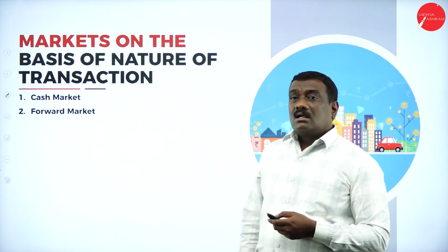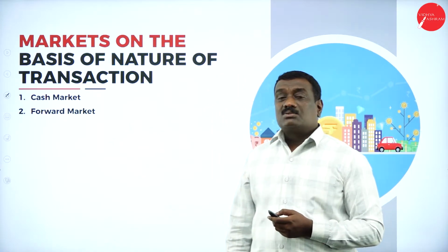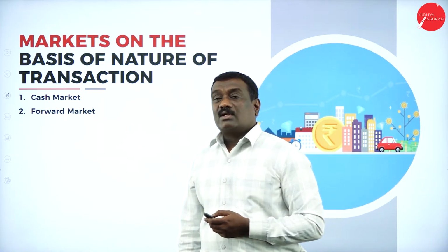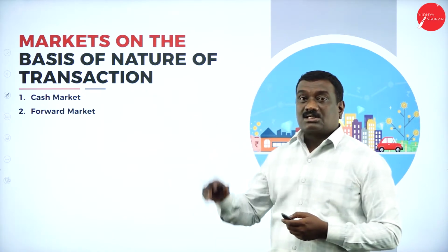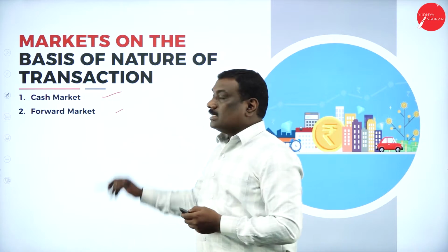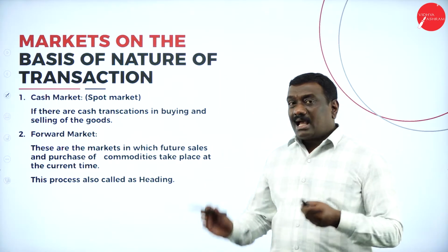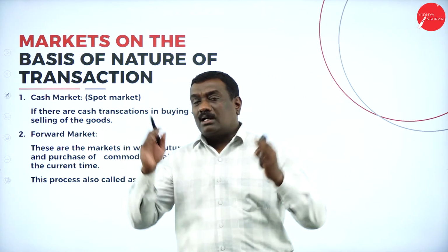Now students, coming to the next type of market, that is the markets which are classified according to the nature of transactions. That is, we have cash market and forward market. What is a cash market? See, cash market is also called a spot market.